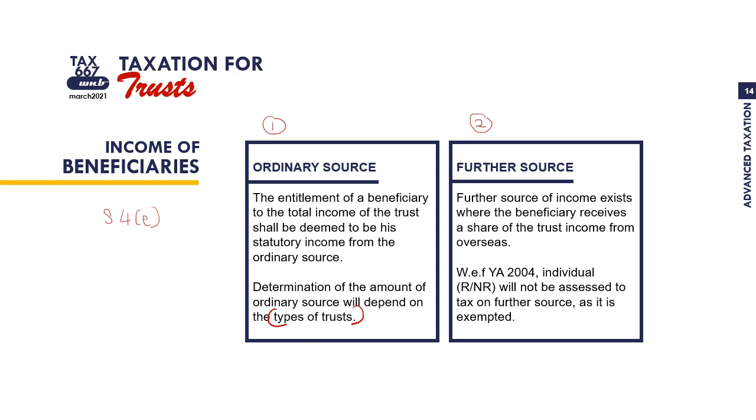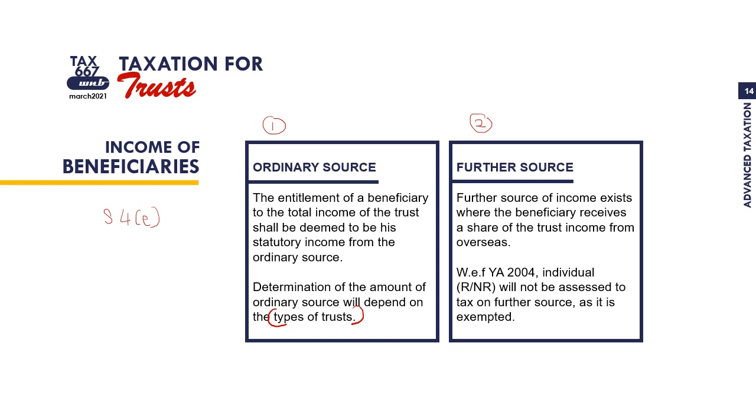The second category here we have further source. This one referring to the source of income where beneficiary receive a share of the trust income from overseas. And as we know, any income received from overseas will be considered as foreign source income, and starting YA 2004, foreign source income is exempted from tax.